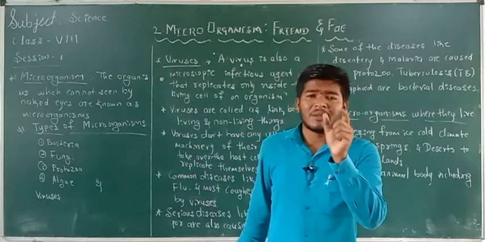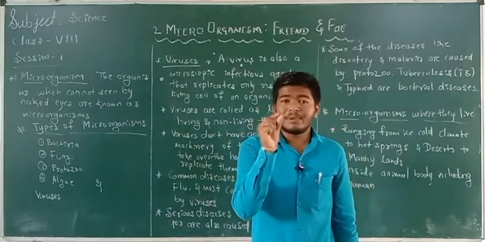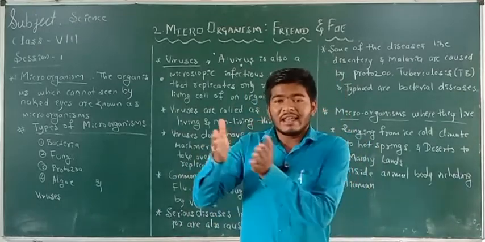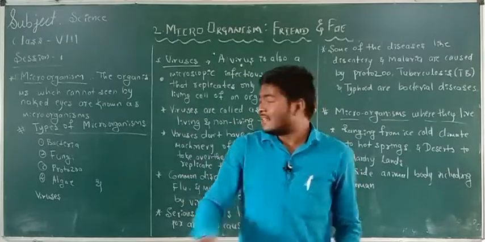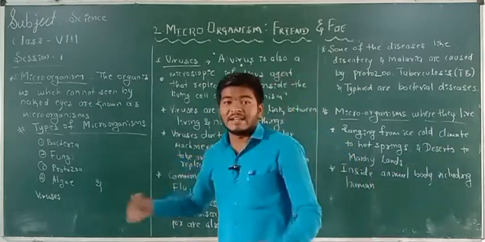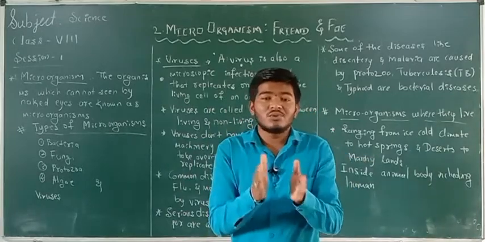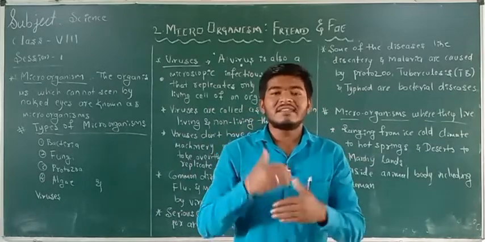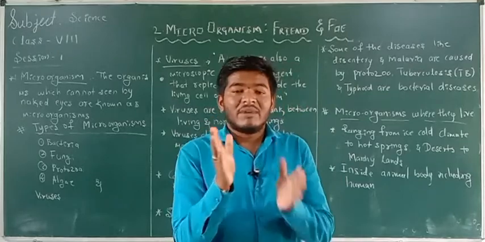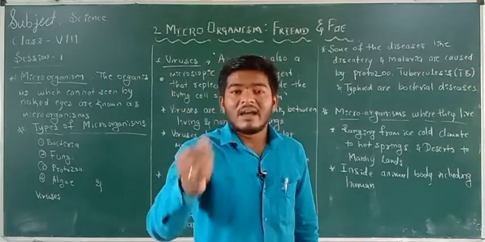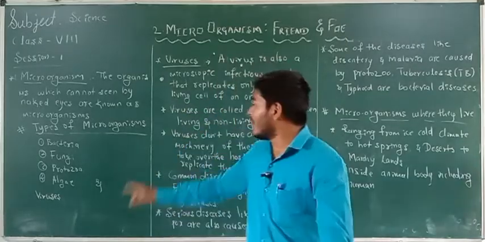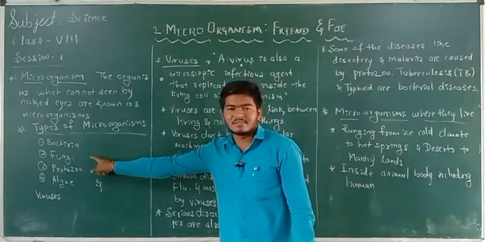It is also a microscopic agent, but it is not in the state of a living organism. It only replicates, or gets activated, when it gets connected or contacted with another living organism's cell.